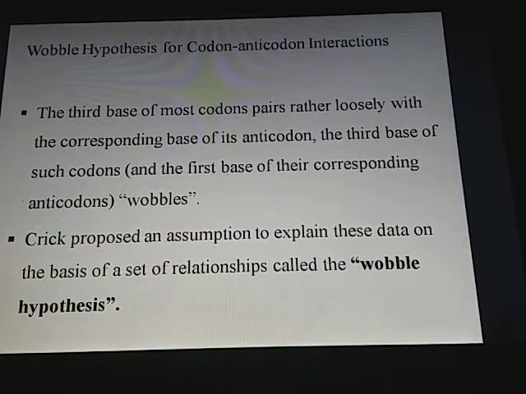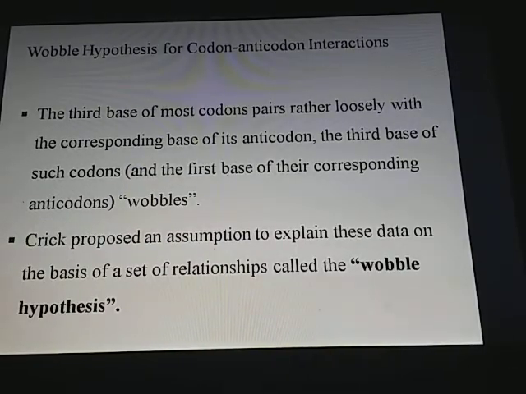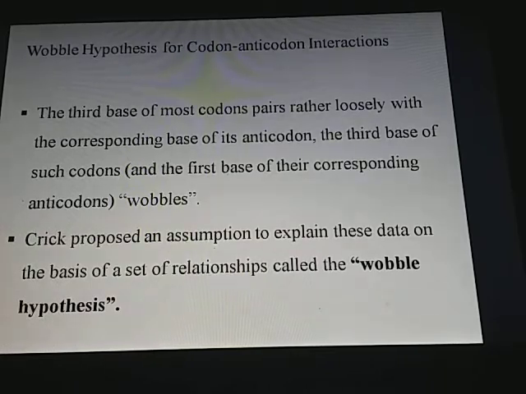Then comes the Wobble hypothesis for codon-anticodon interactions. The third base of most codons pairs rather loosely with the corresponding base of its anticodon. The third base of such codons is called the wobble. Crick proposed an assumption to explain these data on the basis of a set of relationships called the Wobble hypothesis.